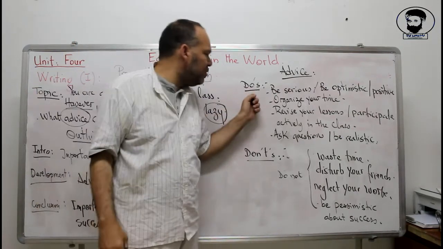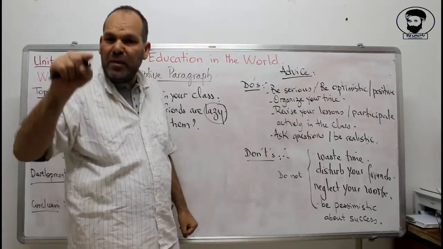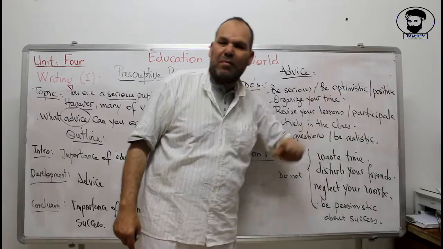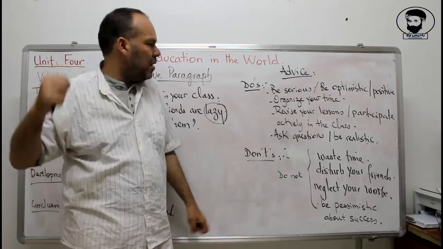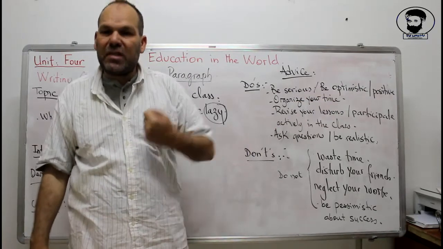For example, with the do's, be serious. So you tell your friends to be serious and to be optimistic and positive about the learning. When you are optimistic, when you are positive, it means you are making effort to succeed.